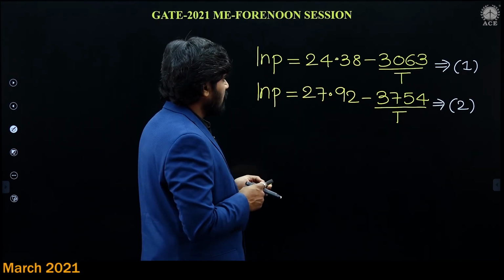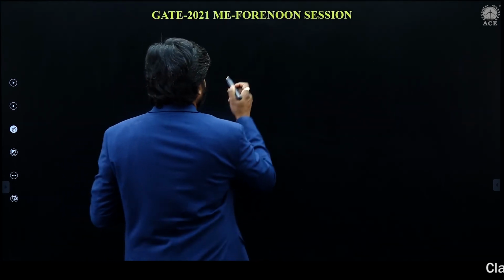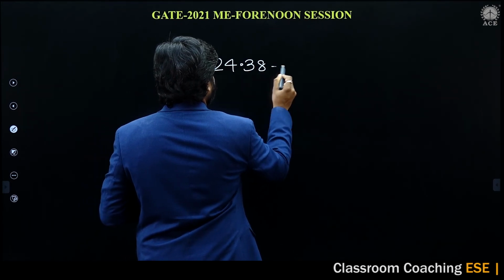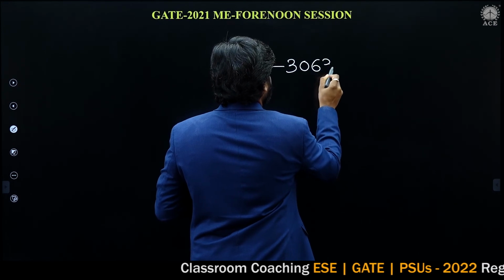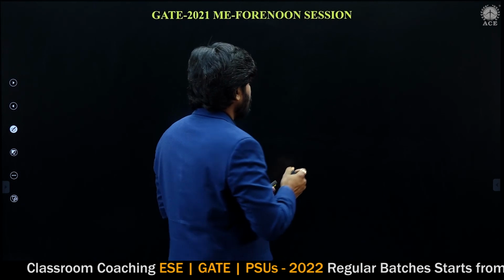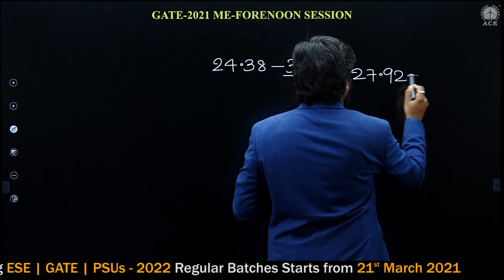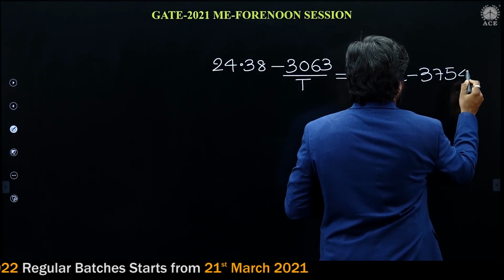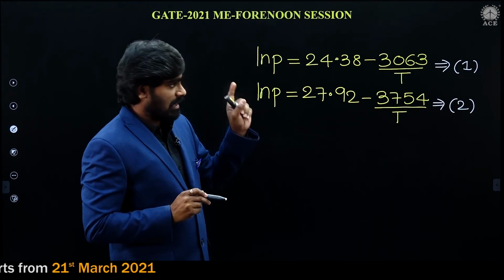So now I am going to equate both 1 and 2: 24.38 minus 3063 by T equals 27.92 minus 3754 by T.